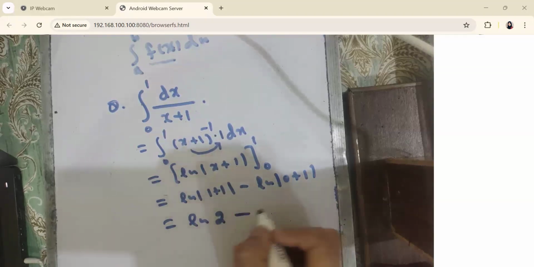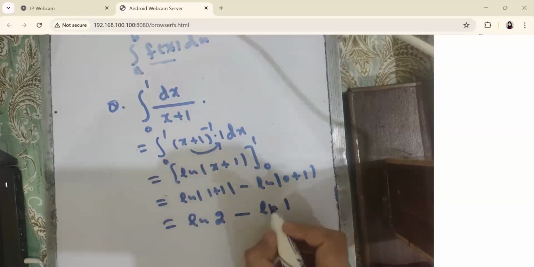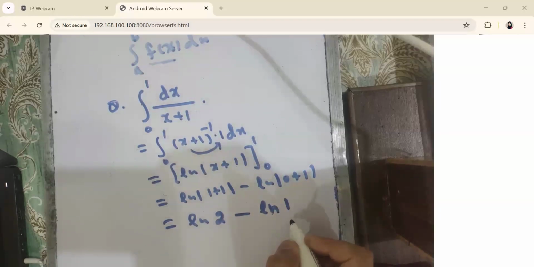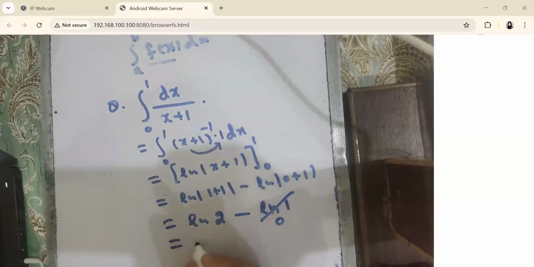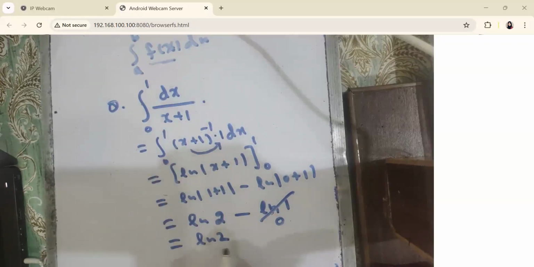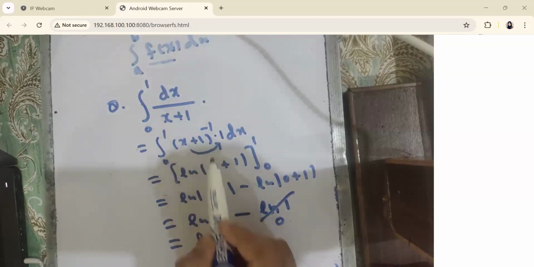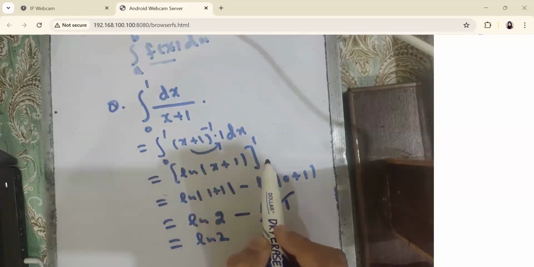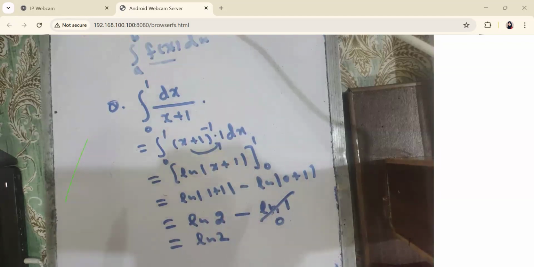So log natural 2 minus this will become log natural 1. And log natural 1 is equal to, what is the value of log natural 1? Zero. So it becomes 0. So we have the answer as log natural 2. So this definite integral has the value log natural 2. Okay, you just have to solve the indefinite integral, then you have to apply the limits of integration by using the fundamental theorem of calculus that says apply the upper limit minus the lower limit. So we have just simplified this.